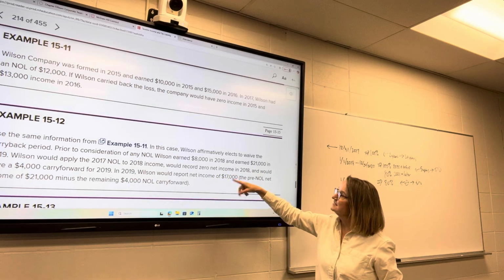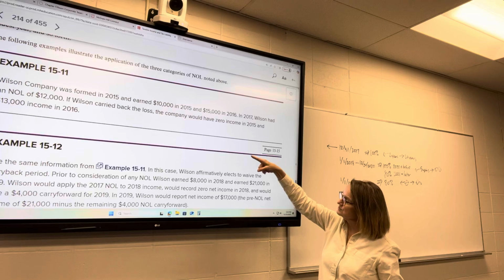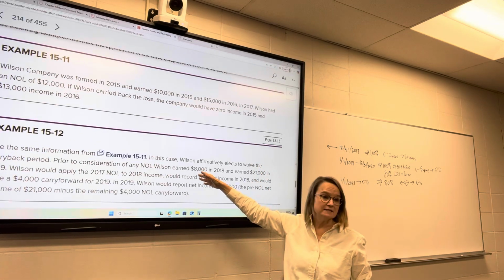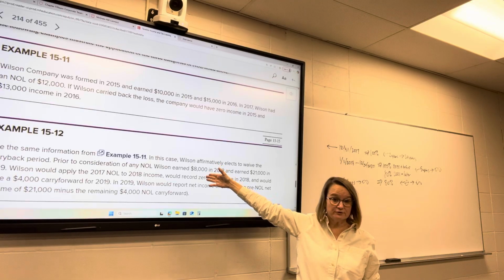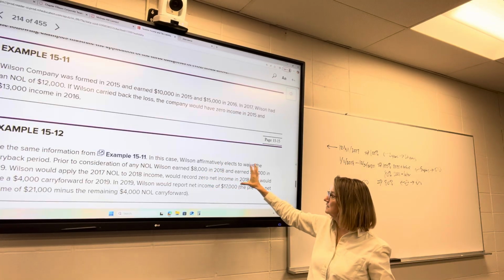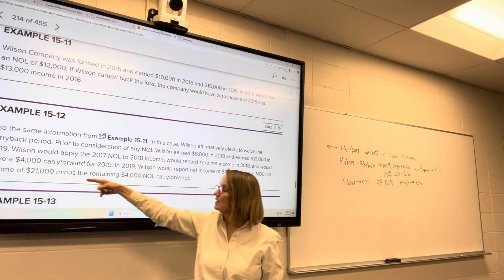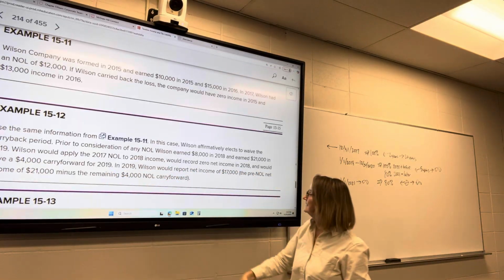They're going to carry the $12,000 NOL forward first to 2018, absorbing that 2018 income, and they'll have $4,000 left over as a carryforward for 2019.